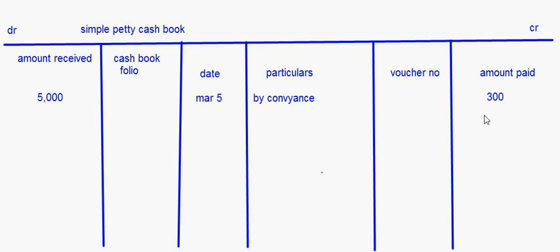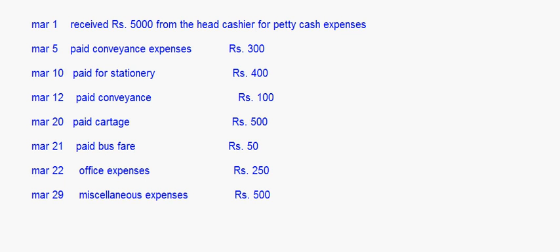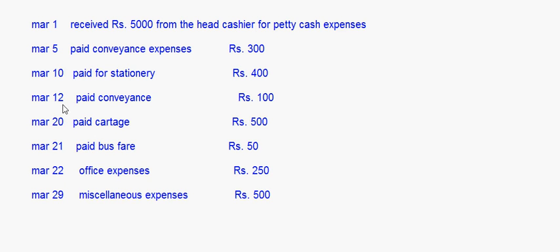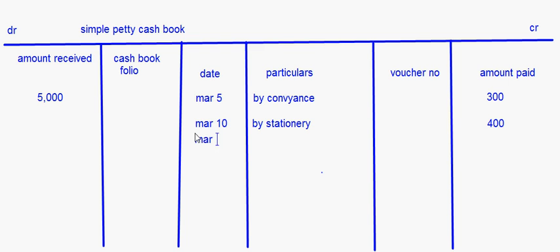And then the next one, March 10th, paid stationery 400, so we'll write by stationery rupees 400, right? And now see, next one is again paid conveyance March 12th 100, right? So here it is March 12th. I'll write by conveyance once again, and this is 100 rupees, right?